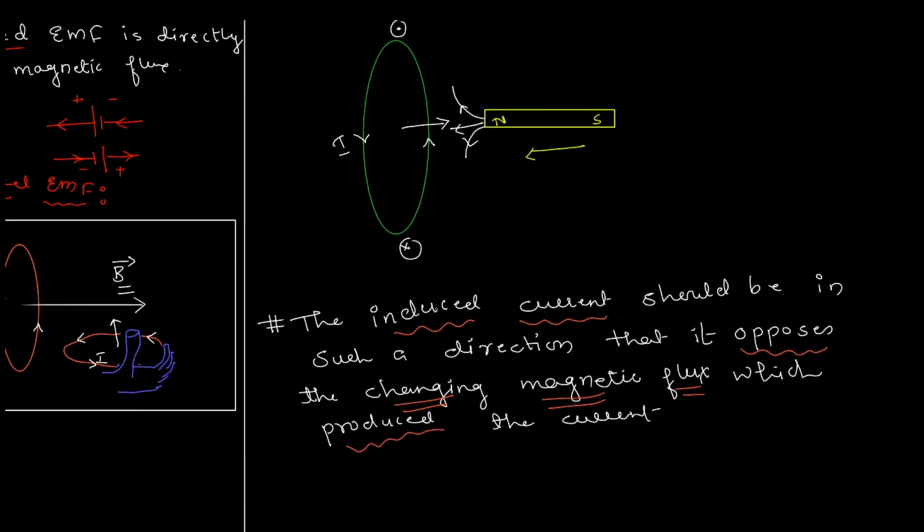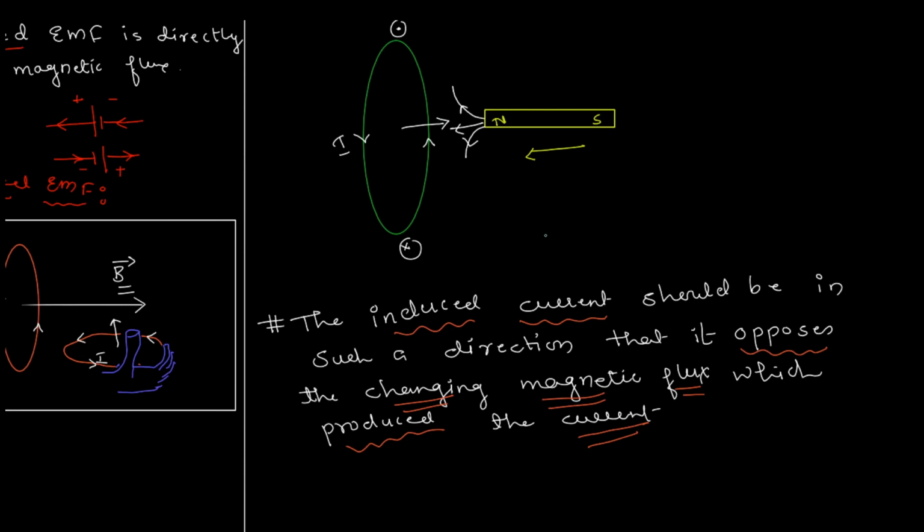Listen, the induced current, the current which is induced, should be in such a direction that it opposes the changing magnetic flux which created the current. So this current which is produced in the coil is opposing that physical quantity which in fact created the current. The current was created by changing magnetic flux, and now what is the current doing? The current is trying to oppose such a change,